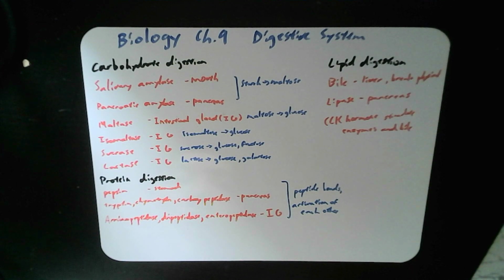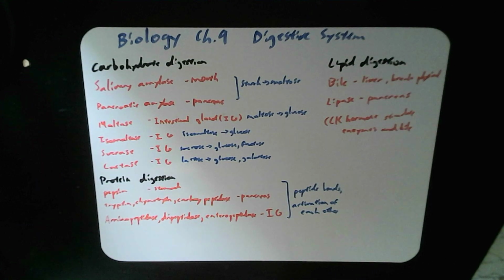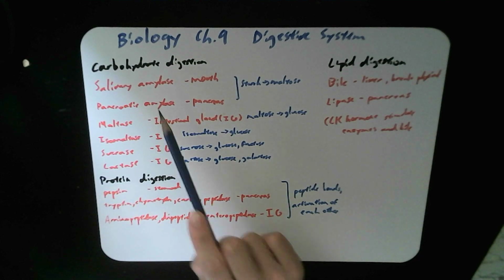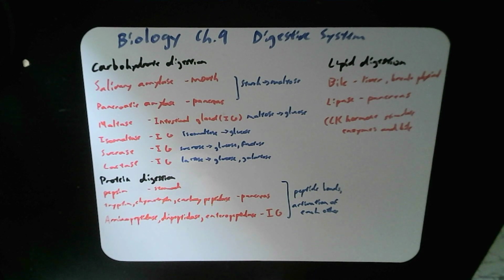We have Biology Chapter 9, the Digestive System. In the digestive system, I'm not going to focus on the organs because they're pretty straightforward. You have your mouth, right? Your stomach, your liver, bile, pancreas, everything that is involved. But I'm going to focus on the digestion and specifically the enzymes because that's what tripped me up in the last MCAT exam. And I will put more focus and emphasis on the enzymes instead.